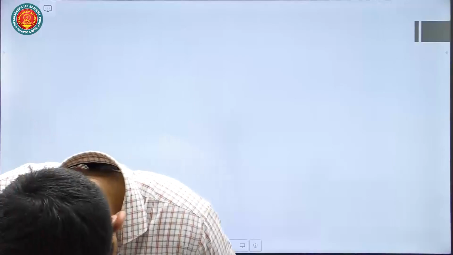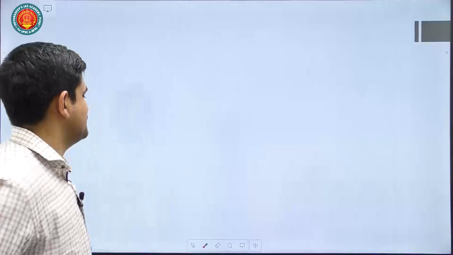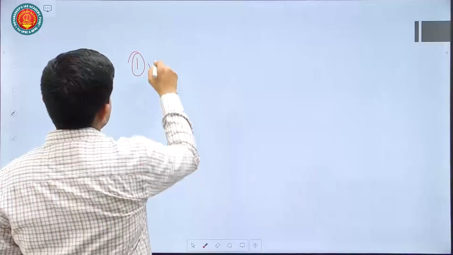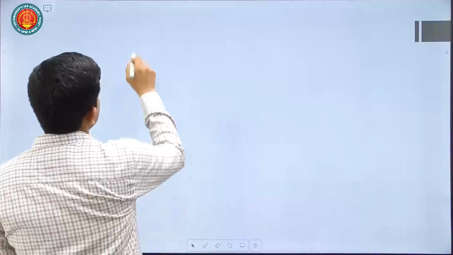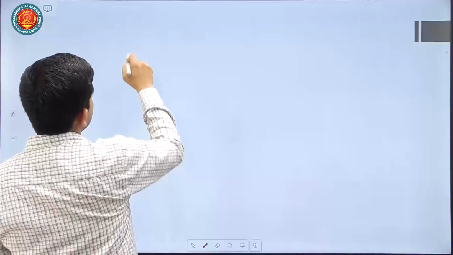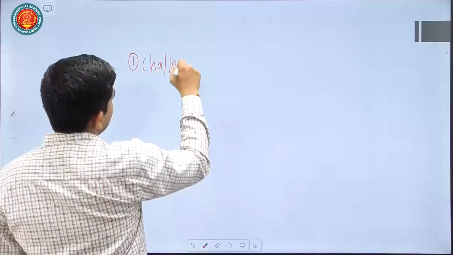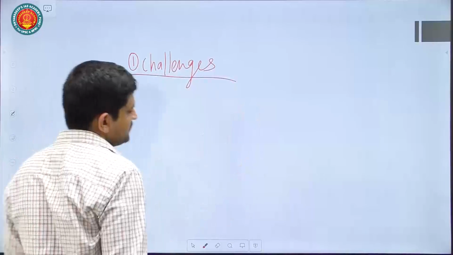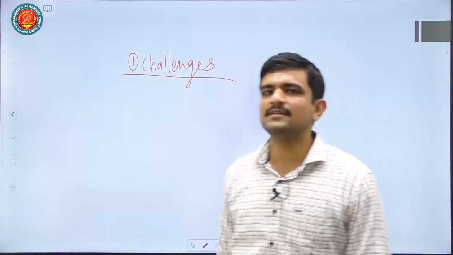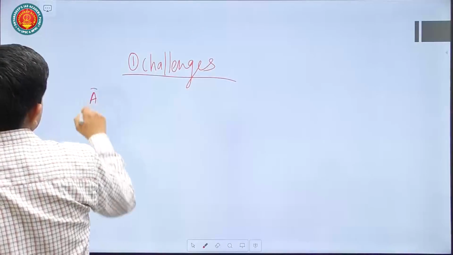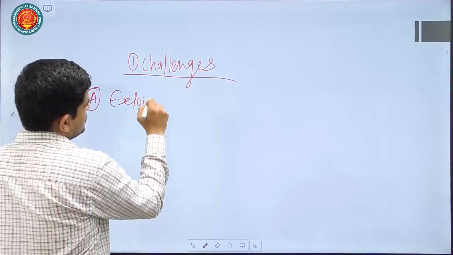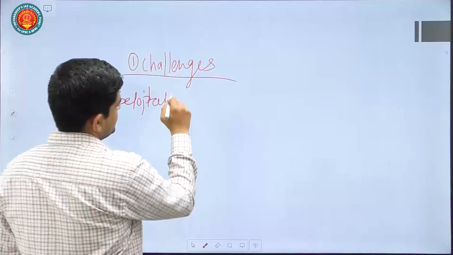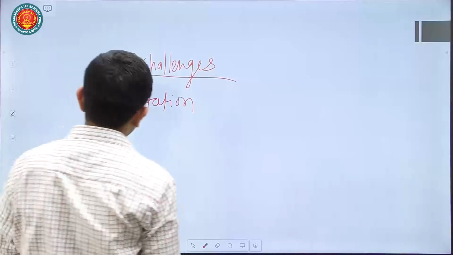Then you have to move to the next part of the question. Sorry. Various challenges. What are the challenges associated with migration? The next part is asking for challenges. Now you have to think multidimensionally. What can be the challenges associated with migration? One challenge can be that migrant laborers may not be paid their full wages. So exploitation can be another challenge. Exploitation, lack of full wages, etc.